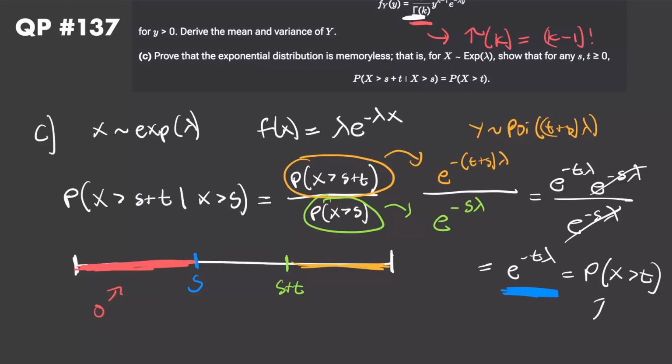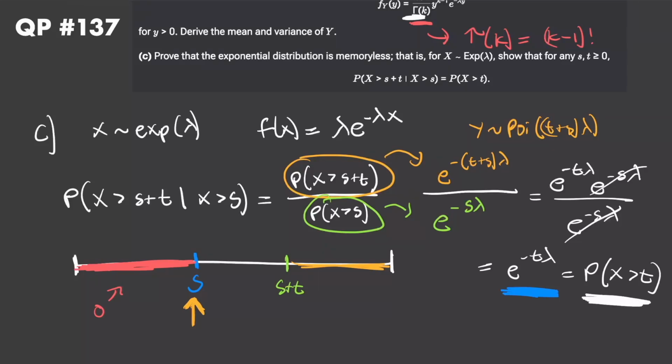Why is that? Again, from QP 111, it's coming up a lot, but the probability that x is greater than t is just going to be equal to the probability that we have 0 events all the way up to the point t, which is Poisson distributed with this PDF that we derived from QP number 1. Now we've shown what we needed to show, but why is it important? Well, the exponential, first of all, is the only continuous distribution that has this property. So if we drop in at some random point along our Poisson process s, it doesn't matter where, it could be anywhere, right? s was chosen arbitrarily. So all this equation is saying is that given that we dropped in at this point s, the probability that x is greater than s plus some t is completely independent of s, right? It's just going to be equal to the probability that x is greater than t. There's no s in this final formula right here.